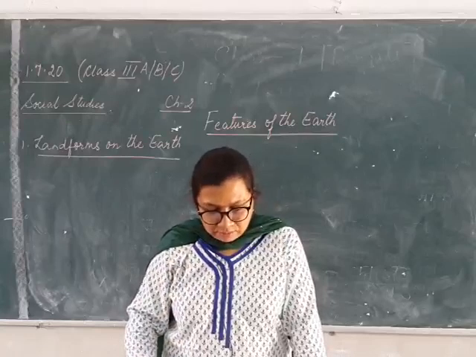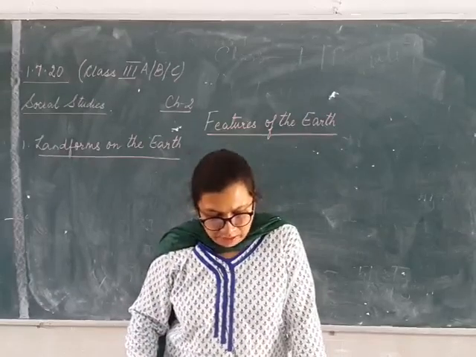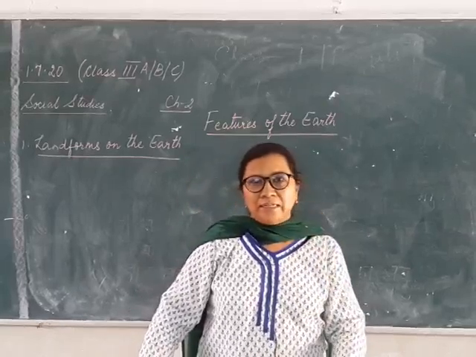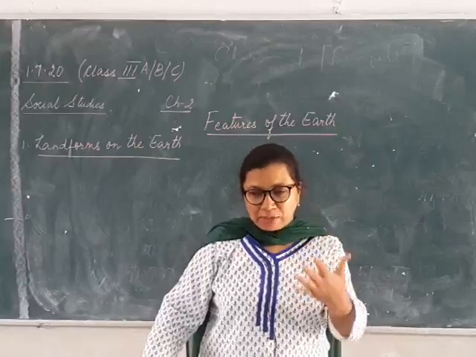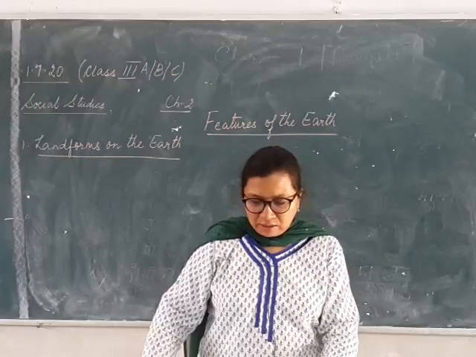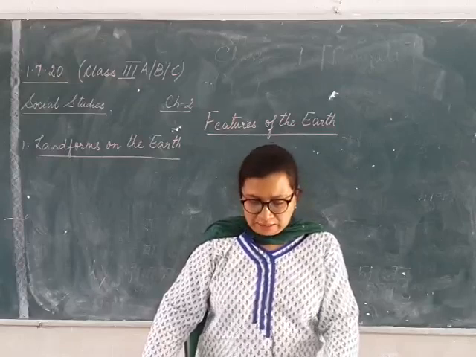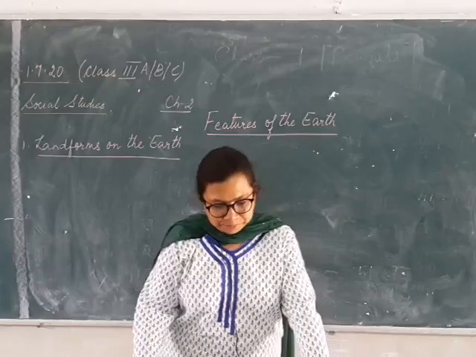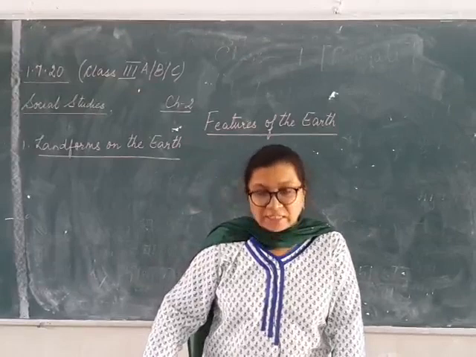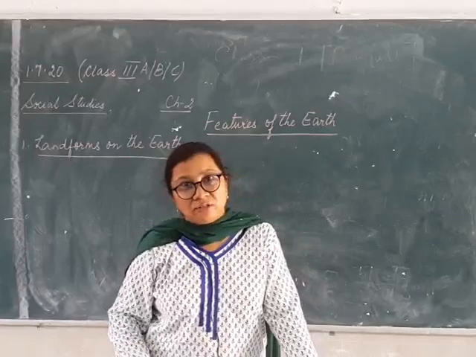The land area means the area which is not covered with water, and everyone knows what water is. It is colorless, transparent, means you can see through that, and odorless, means no smell. It is a liquid which forms the seas, the rivers, the lakes, the streams, the oceans. These are all the water bodies. But here it is written that landforms are natural physical features of the earth's surface. So the landforms are the natural physical features.